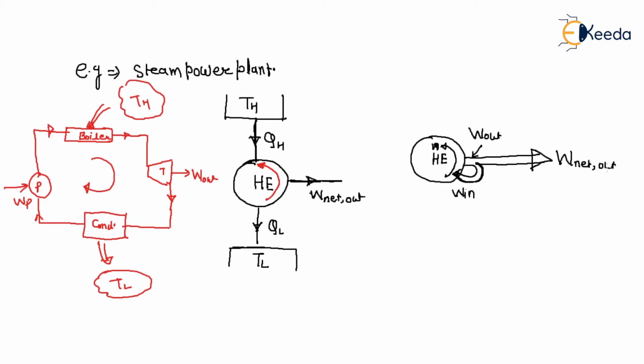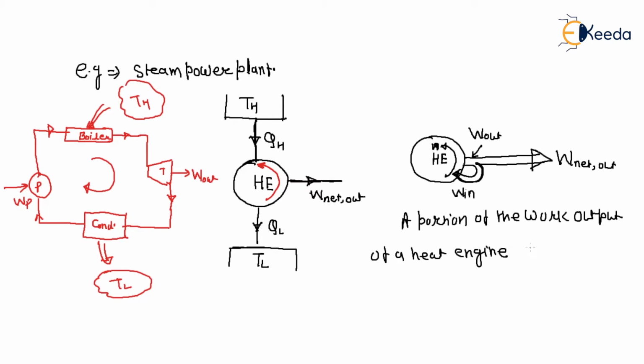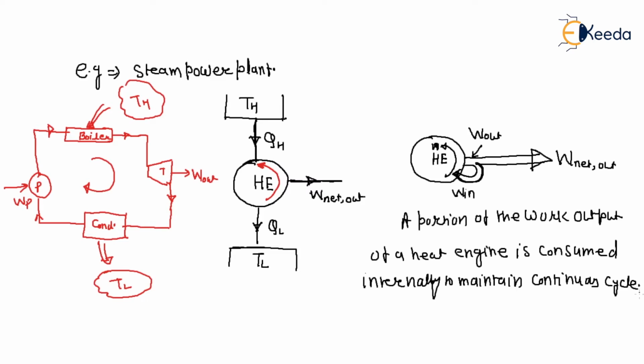net out. So a portion of the work output of a heat engine is consumed internally to maintain the continuous cycle, right? So why is this called net? This is your heat engine.